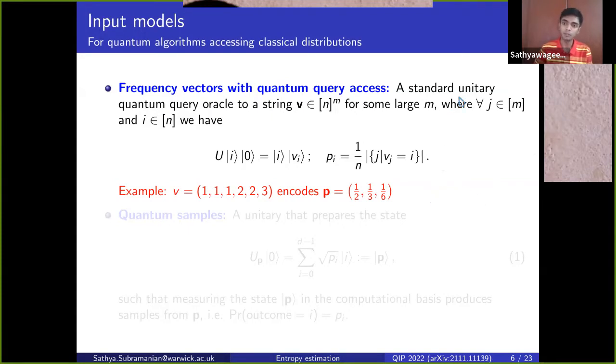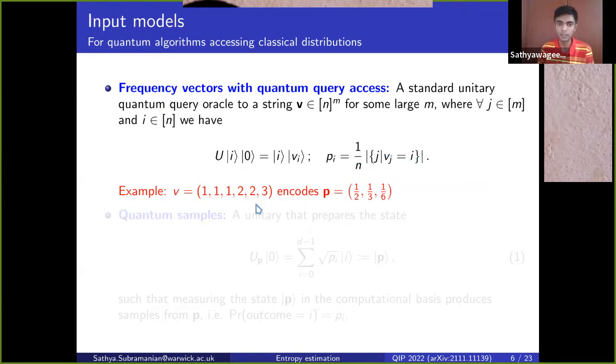The first model that was ever used in quantum algorithms for testing properties of classical distributions is called the frequency vector model. In this model, we have a string of length m, where every index contains an instance of a label from the set of labels 1 up to n. And this string is promised to have the property that for every label i, the probability p_i is exactly equal to 1 over m times the number of times the label i occurs in that string.